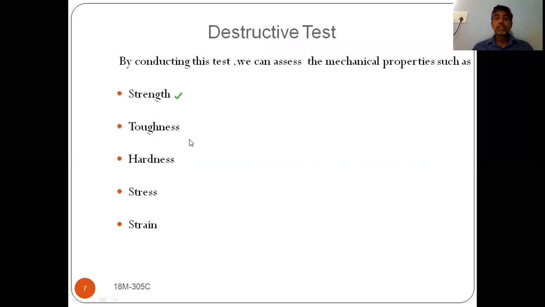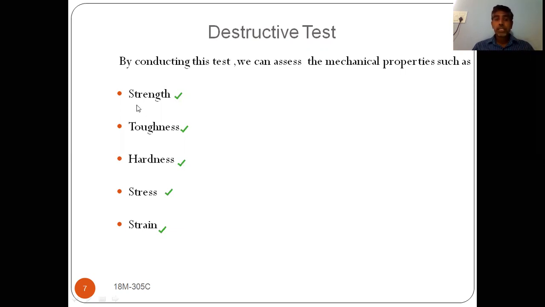Strength, toughness, hardness, stress and strain. Stress strain is related to strength only. Strain is nothing but elongation, deformation. All this can be calculated by using this mechanical test, the destructive test.